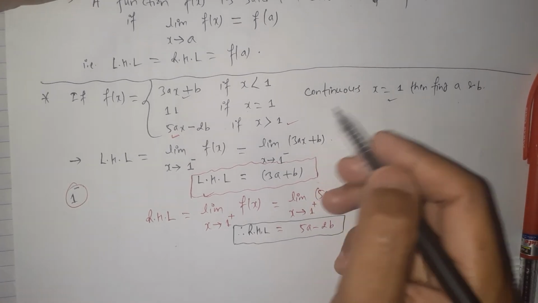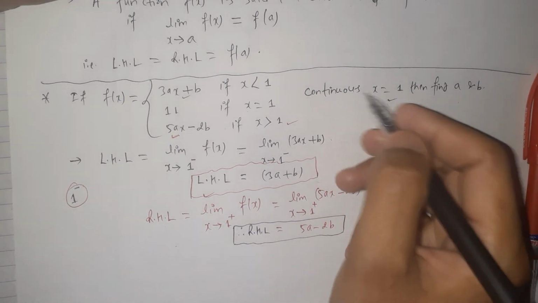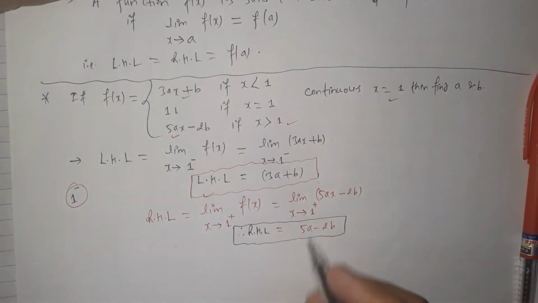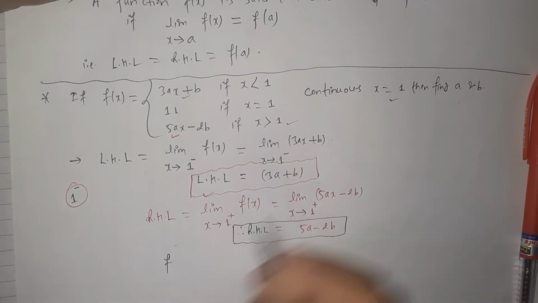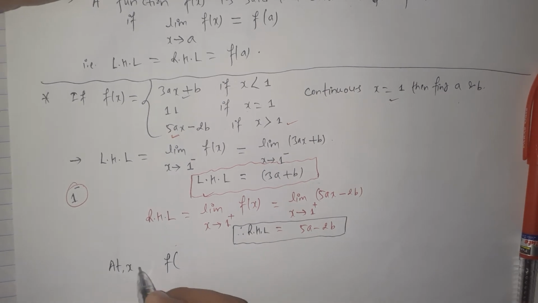Here it is given that the function is continuous at x equals 1. Let's calculate the exact functional value at the point x equals 1. The functional value f of 1 is here.